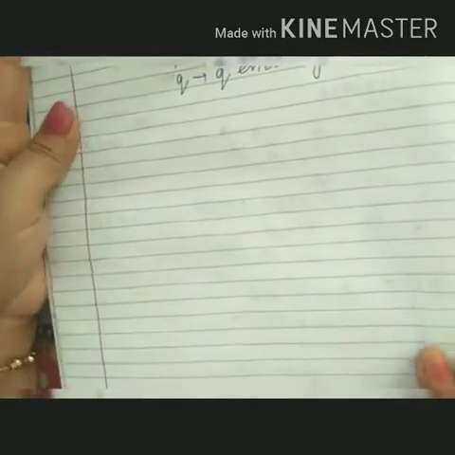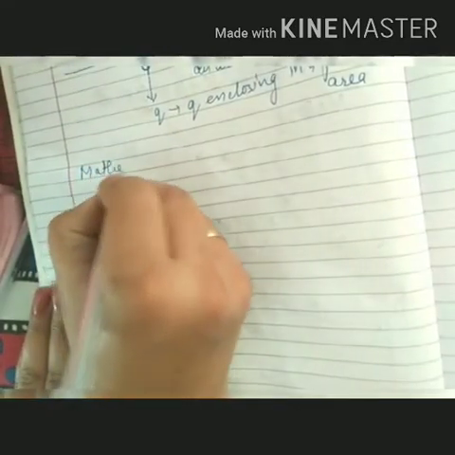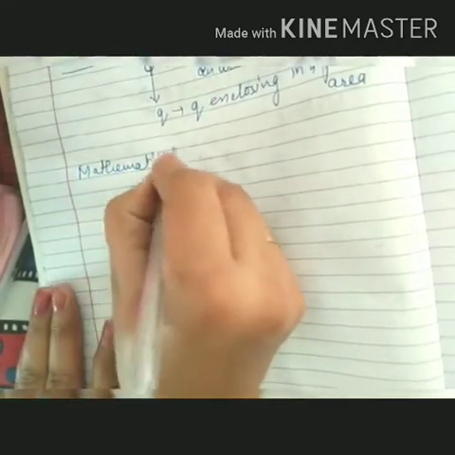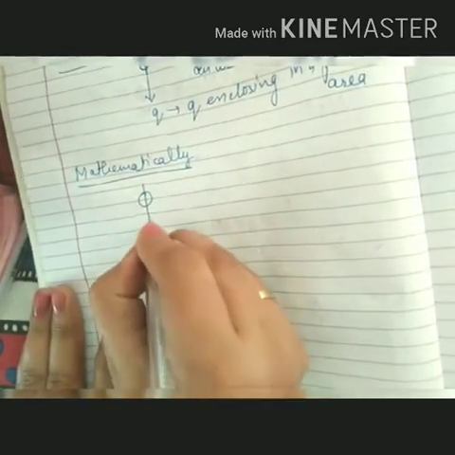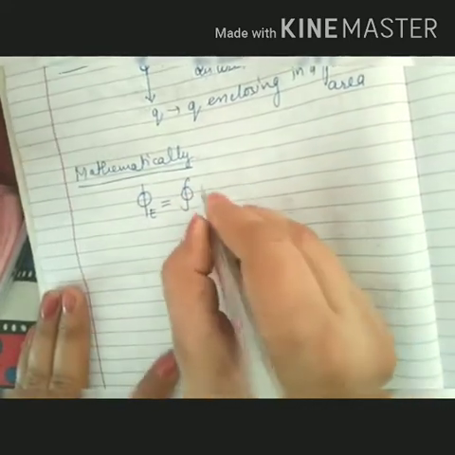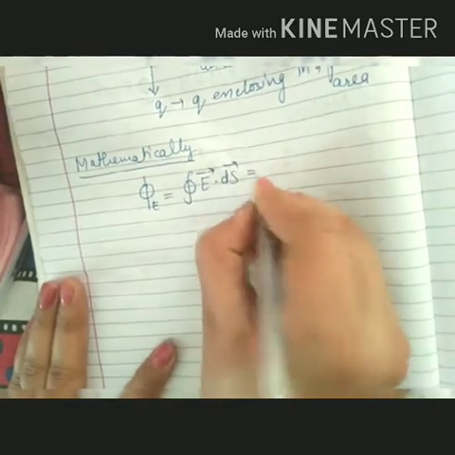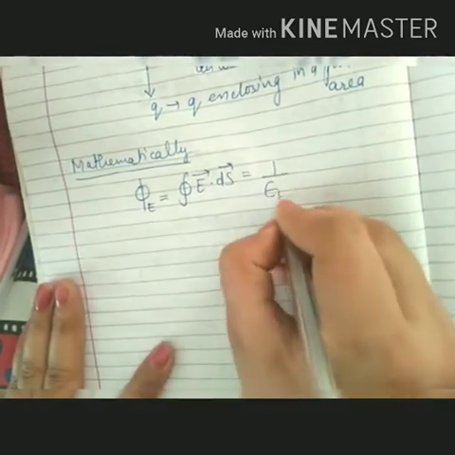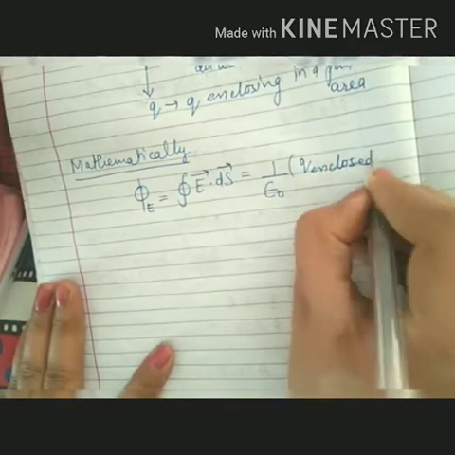And its statement is given mathematically as phi, that is flux, electric flux. That formula we have derived right now. E vector dot dS is equal to 1 upon epsilon naught times the charge enclosed.